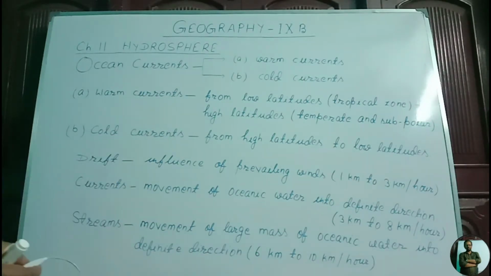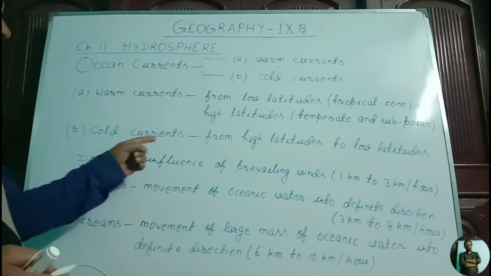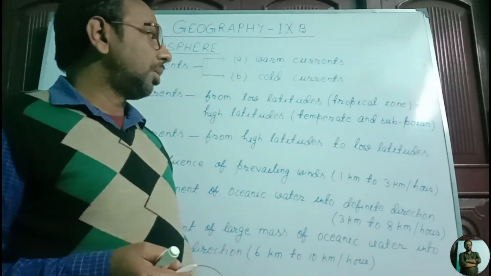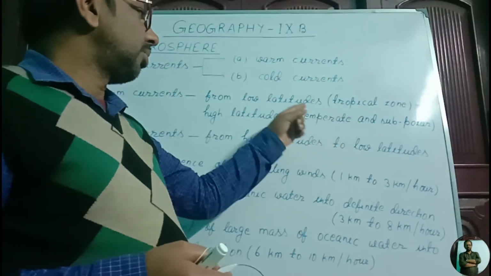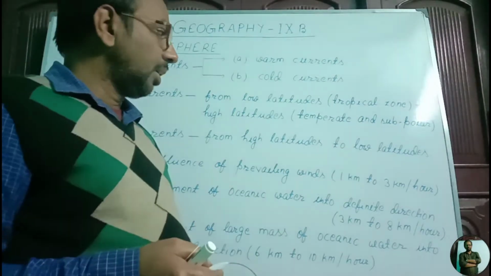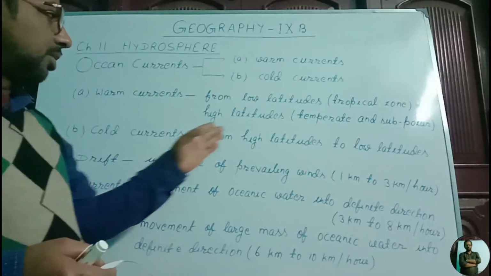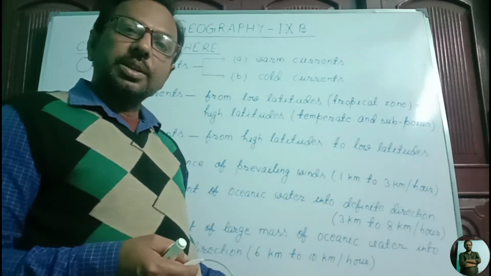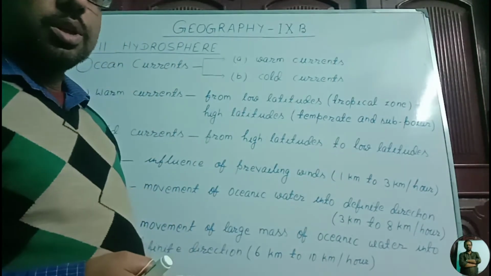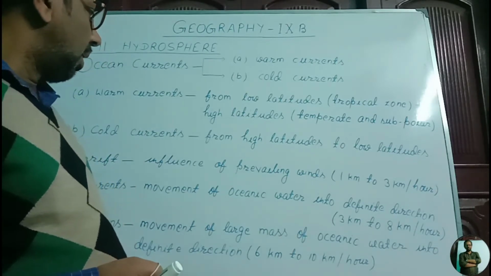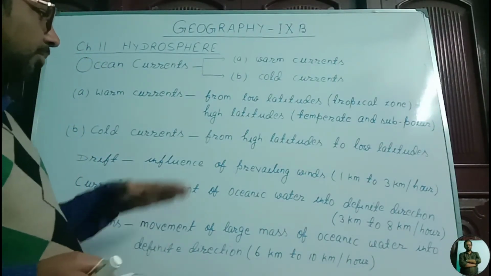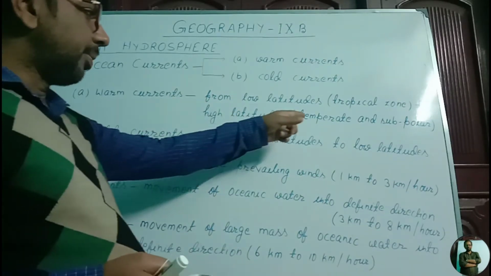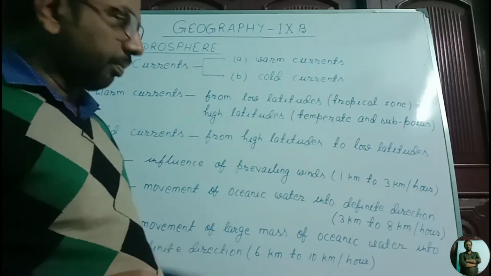Second, cold currents. The movement of cold currents is from high latitudes to low latitudes, or from temperate and subpolar zone to tropical zone. Since in this region, temperate and subpolar zone, temperature is low, the oceanic current is also cold, and being cold, it moves from high latitudes to the low latitudes, means from temperate and subpolar zone to tropical zone.